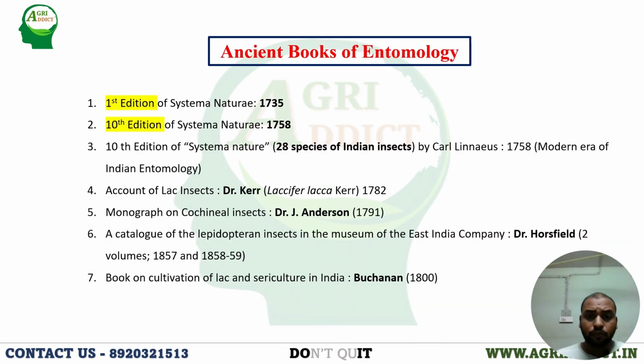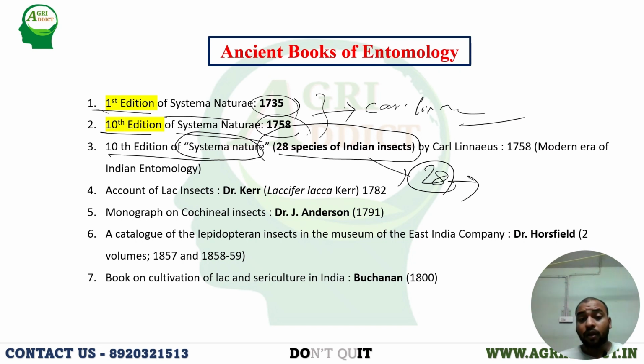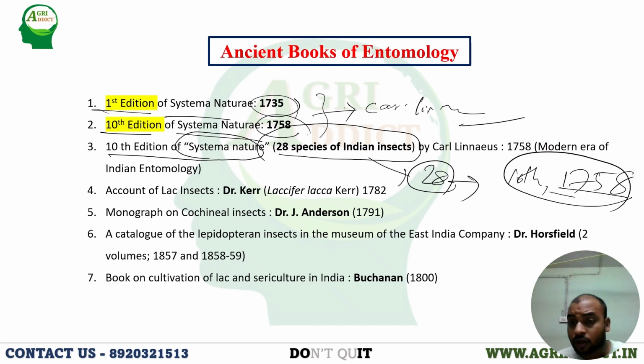These are some of the ancient books of entomology. The first edition of Systema Naturae was in 1735, and the 10th edition of Systema Naturae in 1758, and these are written by Carl Linnaeus, as you know. The 10th edition is very important. How many insects were described in the 10th edition? That is 28. And another thing you have to remember: in which edition of Systema Naturae were insects first described? That is the 10th edition, in the year 1758. This year also you have to remember.